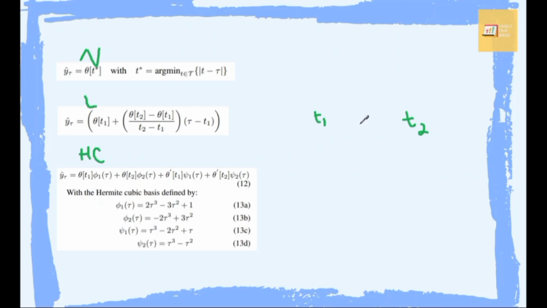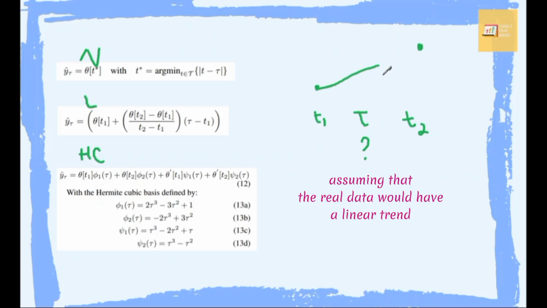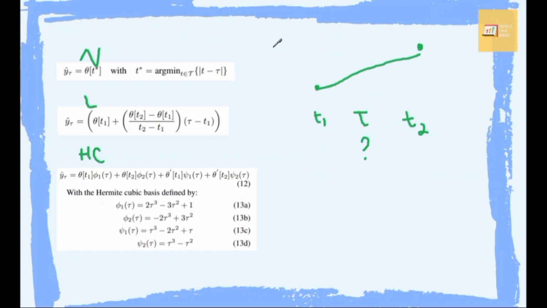But we don't know what happens when t equals tau. Let's say that this is the function value when t equals t1, and this is the function value when t equals t2, and because we don't know, we need to guess the function value when t equals tau.